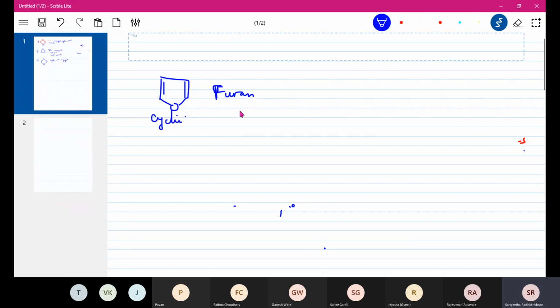Is it conjugated? Yes. I can't hear you. Is it a yes or is it a no? Yes. Okay. We know that oxygen always has 2 lone pairs of electrons, right? Okay, so it's conjugated.